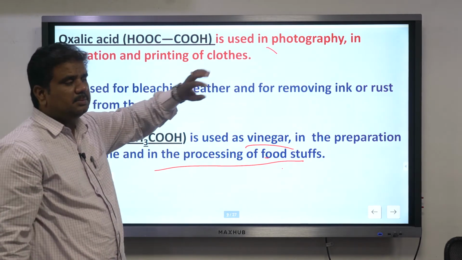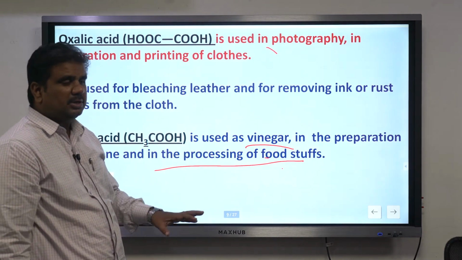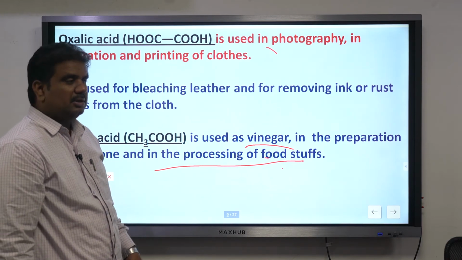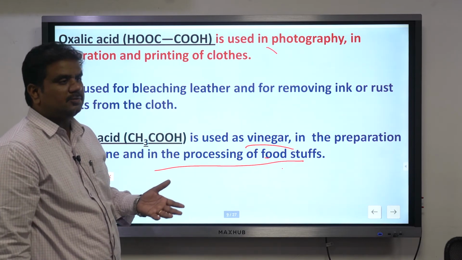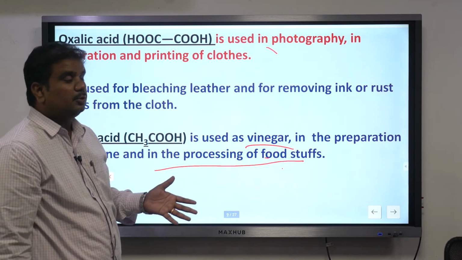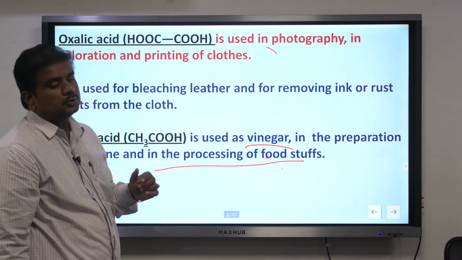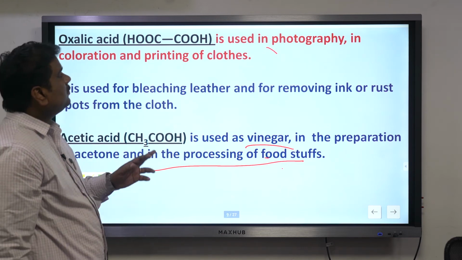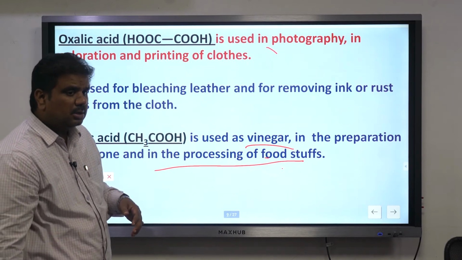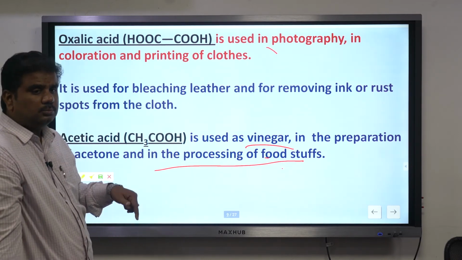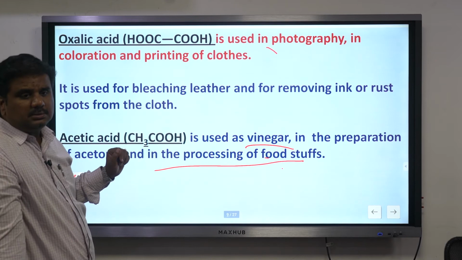So if you have observed, maybe in movies, you'll find a place called a dark room, where you develop that negative into a print on paper. You call it a photo. There, hypo solution is used in the printing of your photos, right? But as of now, since we are no more developing negatives, we are directly converting the digital form to the photograph form, paper form. We are using some chemicals, which are called oxalic acid.